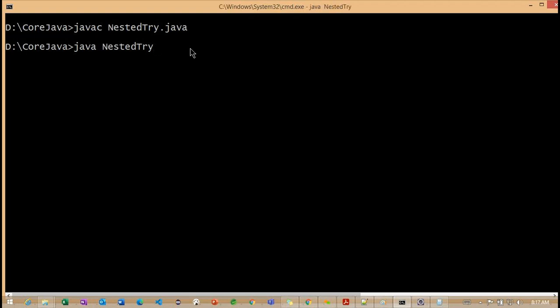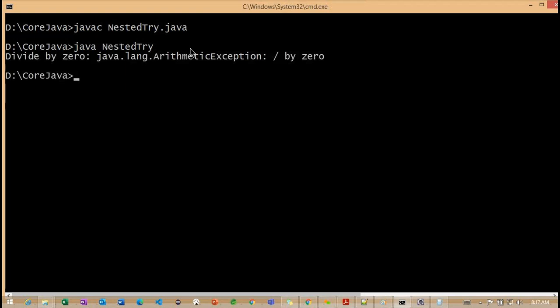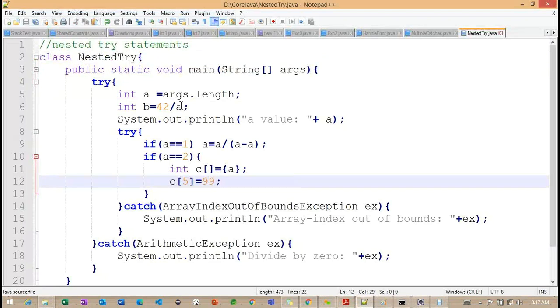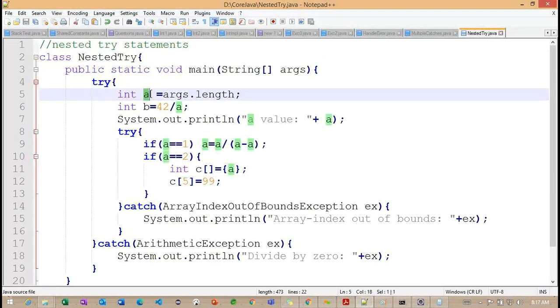so arithmetic exception we are going to get. Like here, this exception is caught because of the outer try block or the inner try block? Outer. Okay, outer try block. So why are we getting this outer exception here? Now we need to understand here. This particular A we are going to get as 0 because we did not pass any arguments here.